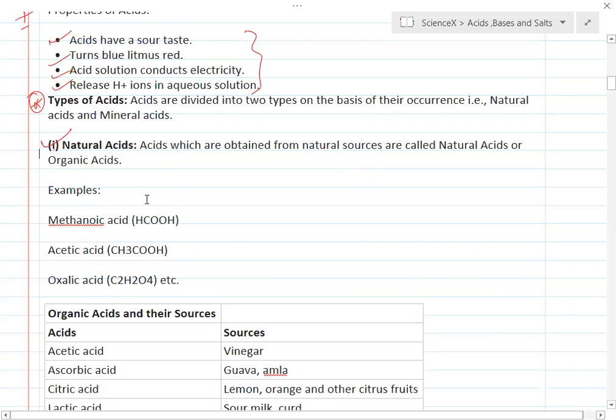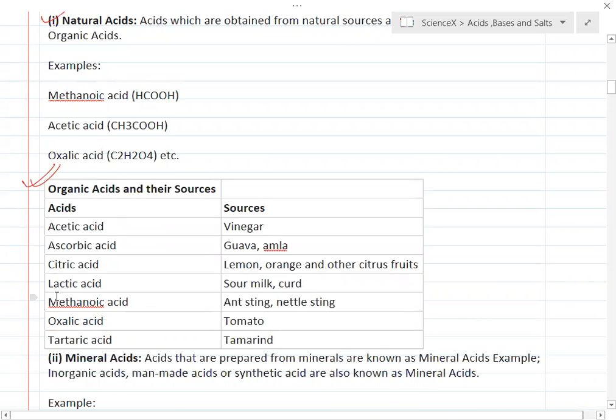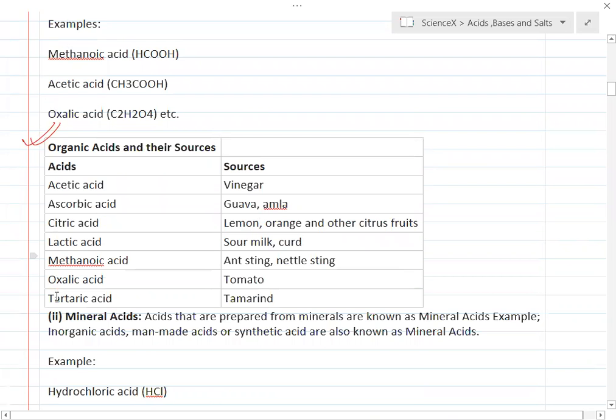When we talk about organic acids, they are generally obtained from plants and animals, whereas inorganic acids are generally obtained from rocks or minerals. So inorganic acids are also called mineral acids. You can see here some examples of organic acids with their sources.